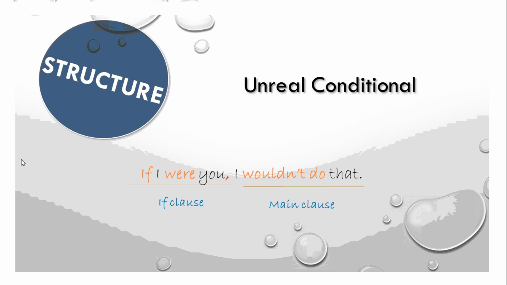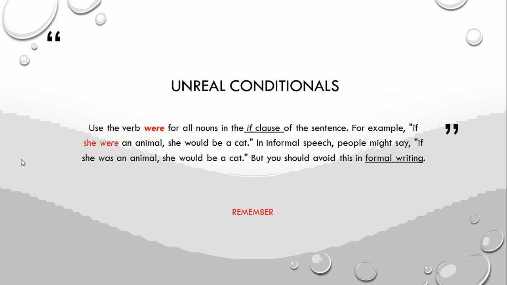Okay? We begin with the if clause, we need a comma, and here we have the past tense of the verb to be. Because this is a condition, this is an if clause, we have the verb to be with were. And we use were with all the personal pronouns in the if clause.